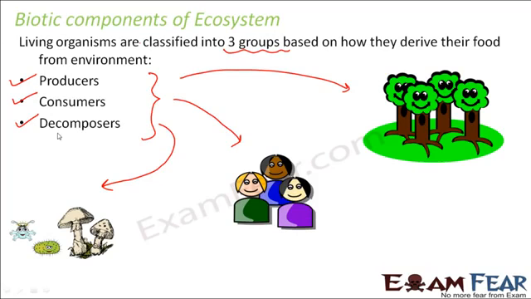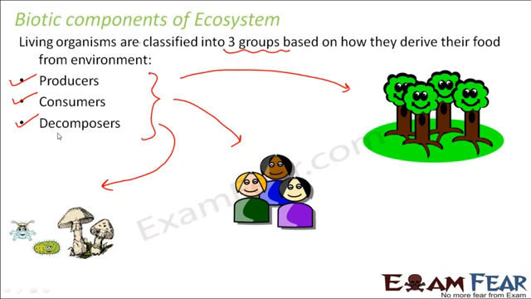You can just take an example of what happens at your home. Now, one person in the house prepares food. So let us consider that your mother prepares food. So she is the producer because she is preparing the food in your house. Now, all those who consume it, maybe the family members, they are the consumers. So in a very similar way here also, the plants are the producers and other animals are consumers, and decomposers are those who help in decomposition of organic matter. When a plant or an animal or any other living organism dies, the decomposition part is taken care of by the decomposers. Now we will discuss them in detail.